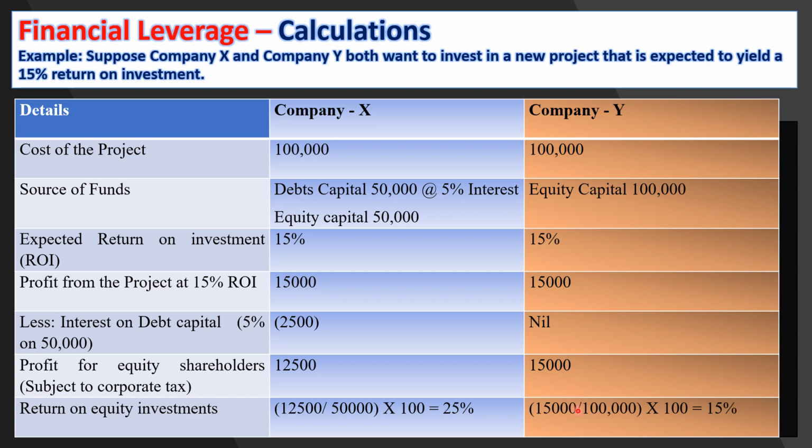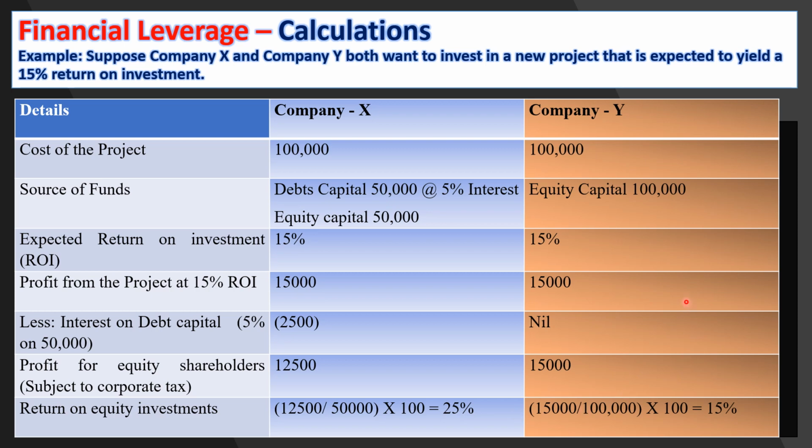But the problem is the return on investment calculated on equity capital is 15,000 divided by 100,000 multiplied by 100, they get only 15%. So the company which is applying financial leverage using debt capital and equity capital is able to deliver more return on equity to equity shareholders, that is 25%, because this company is using shareholders' money as well as others' money. So just by paying 5% interest, the remaining profit is distributed to shareholders. So with less investment, equity shareholders are getting 25% return.